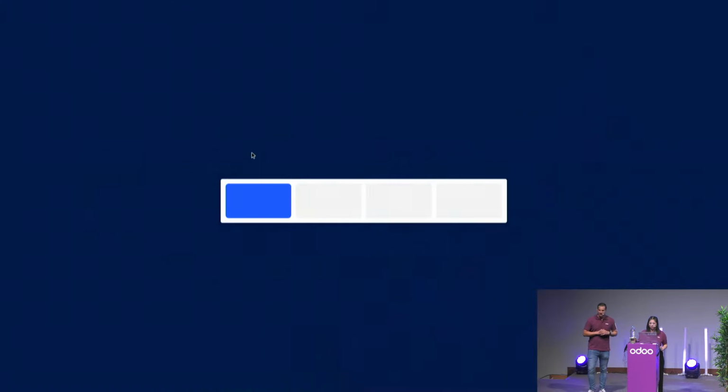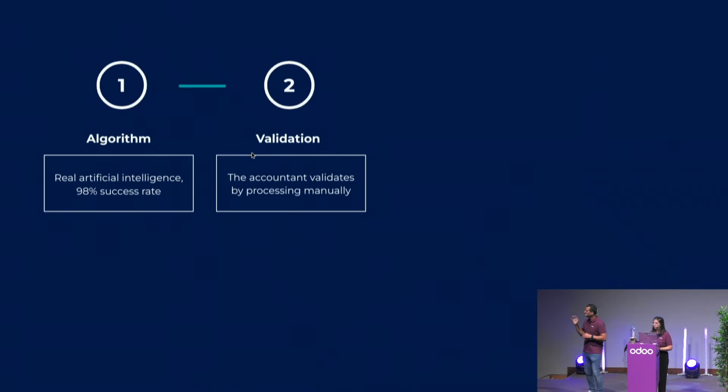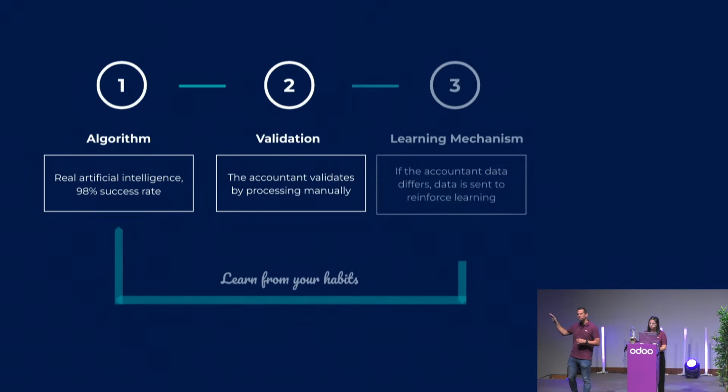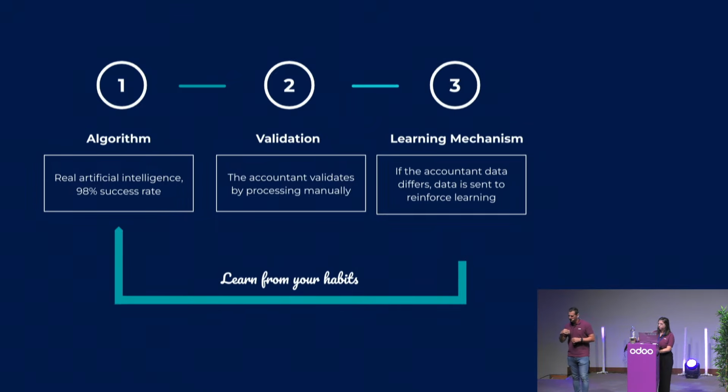So first of all, you saw our amazing OCR. We arrive at more than 98% recognition rate, a lot of time spared on manual input work. And if you want to teach the algorithm, because it's a complete algorithm with no human intervention, you just have to adapt, modify, and validate the bill. From that moment, a learning mechanism will come into place and teach the algorithm. And because everybody uses the same algorithm, it's immediately available for everybody.